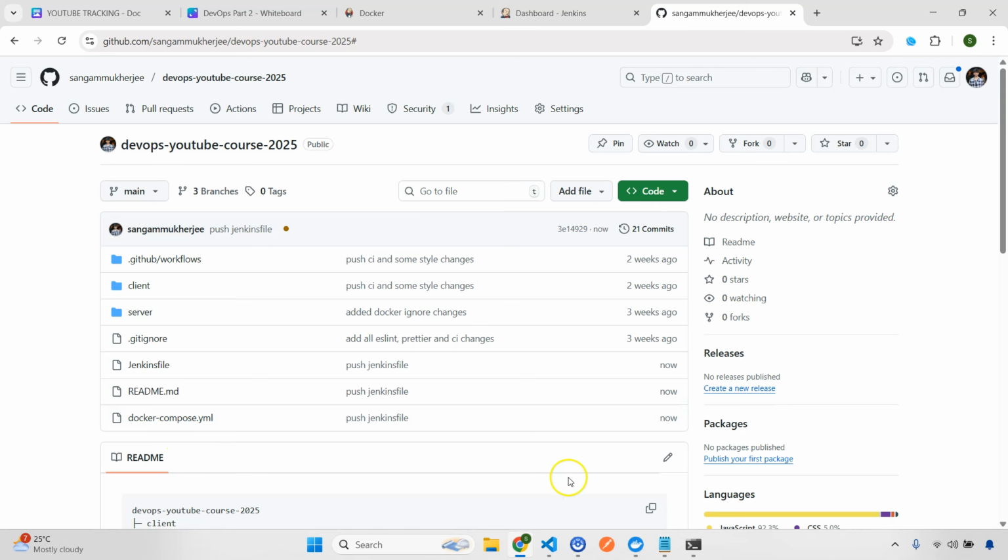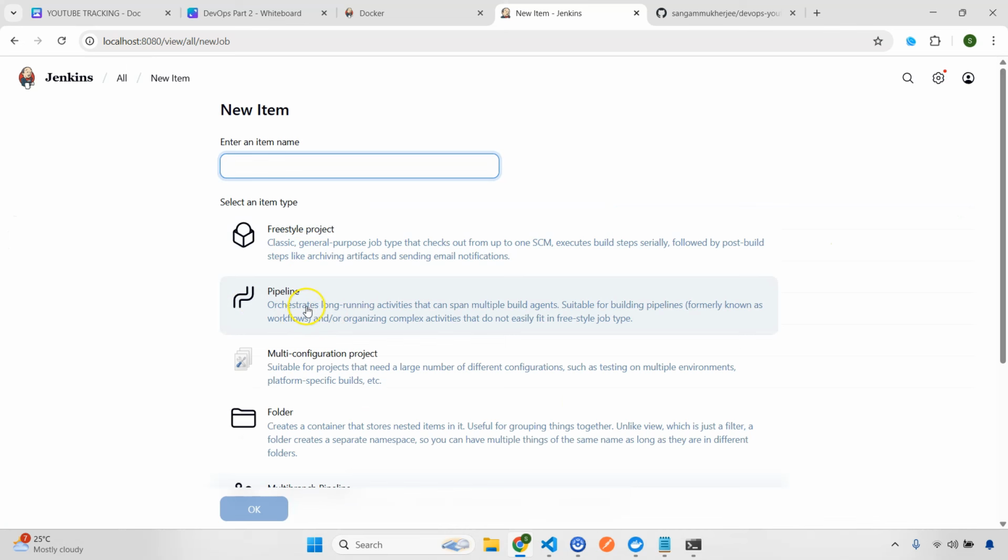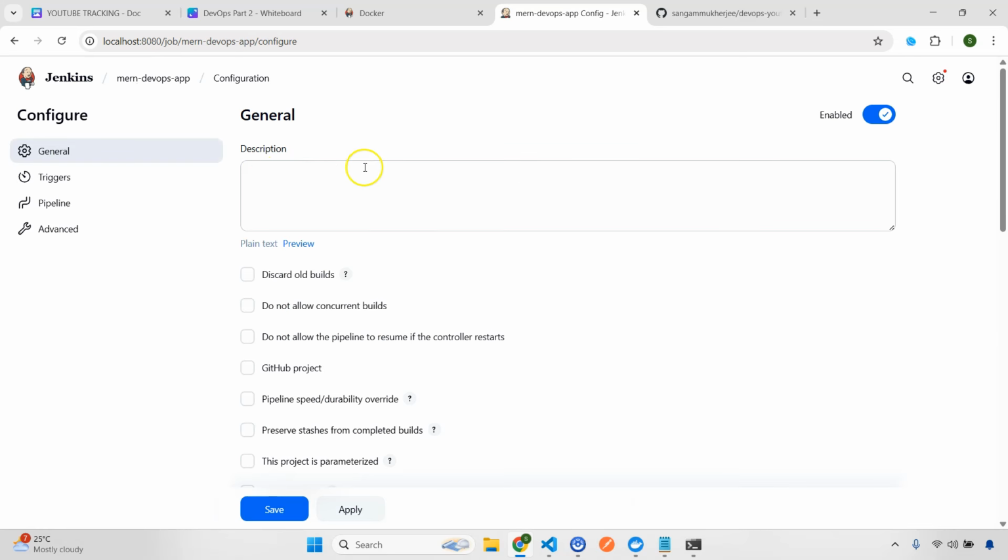Now what we need to do? Let's go to our dashboard, and now instead of creating a freestyle project, we need to create a pipeline. Okay, so I'm going to give this one the name MERN DevOps app, and first we'll select pipeline, select OK, and then let's give any description. Okay, so I'm going to give MERN DevOps pipeline.